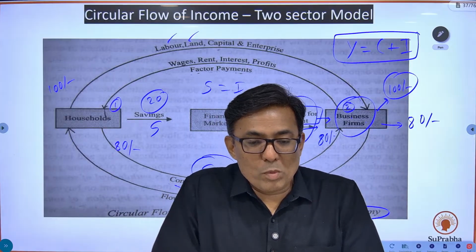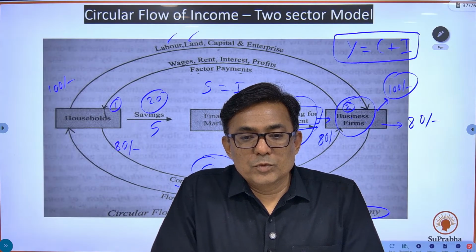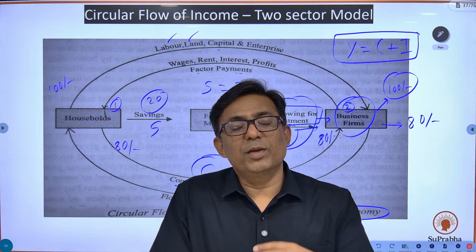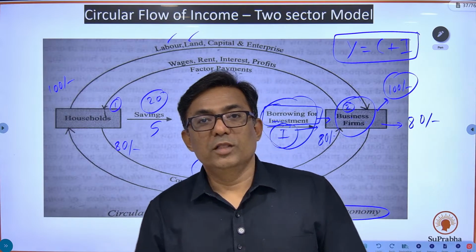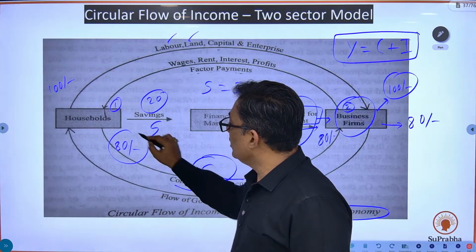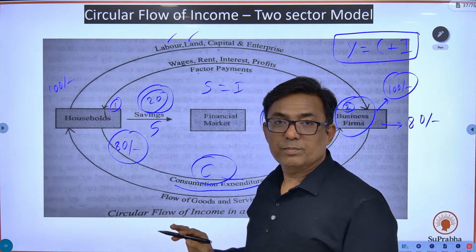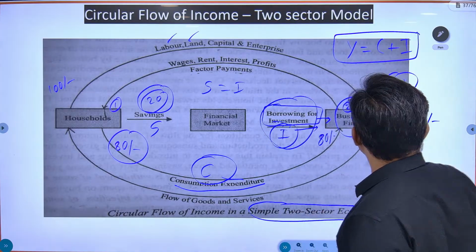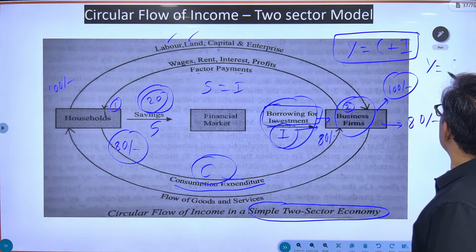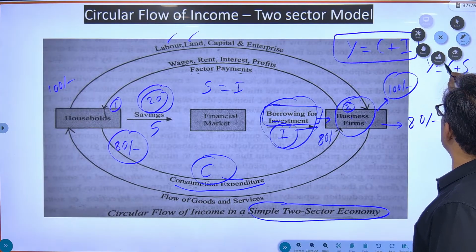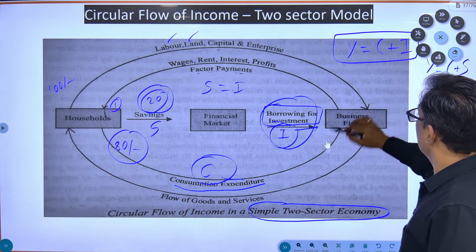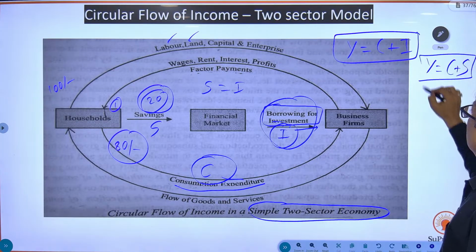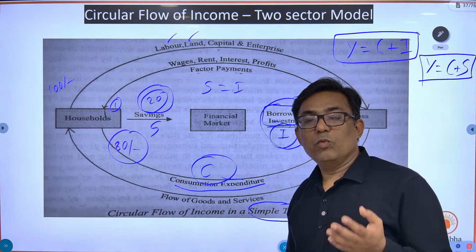What is the country going to do with this national income? Say there is 100 rupees of national income. What is the country going to do with it? This country is either going to consume the national income or save the national income. Therefore, you can also have an equation Y is equal to C plus S. So Y is equal to C plus I or Y is equal to C plus S.